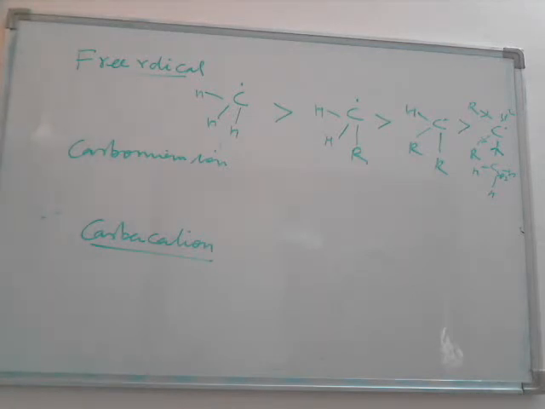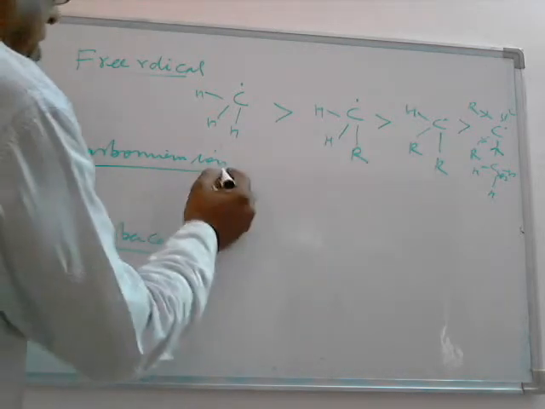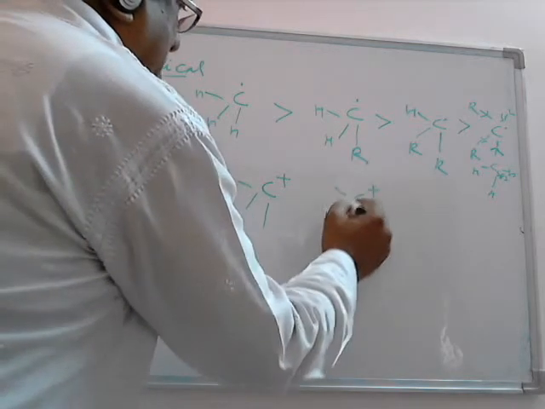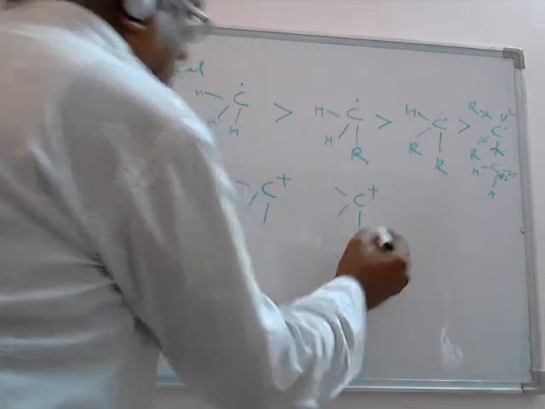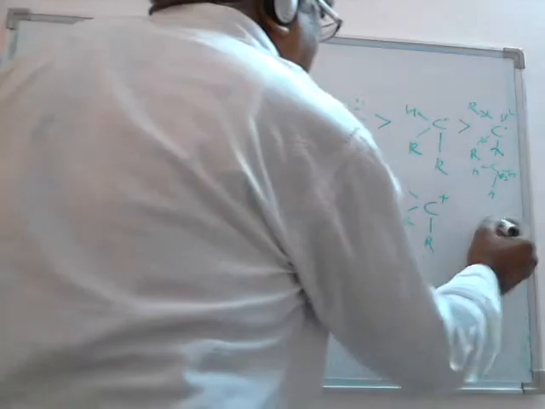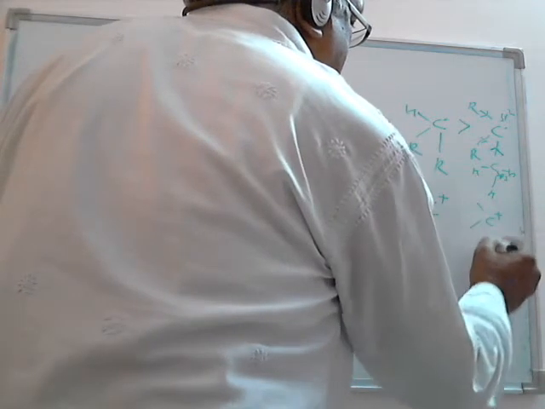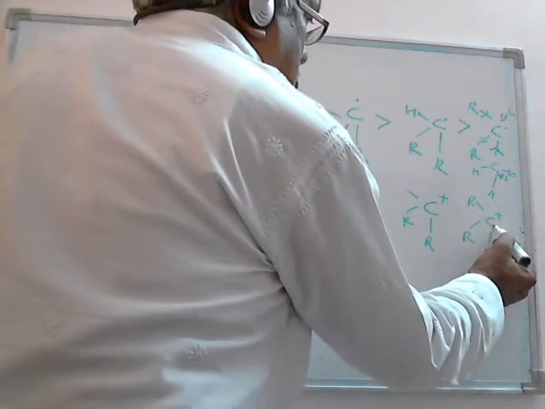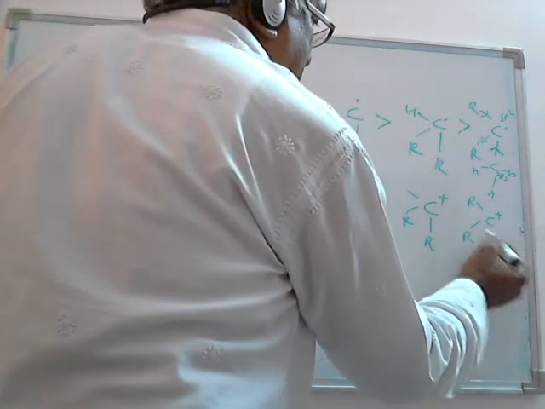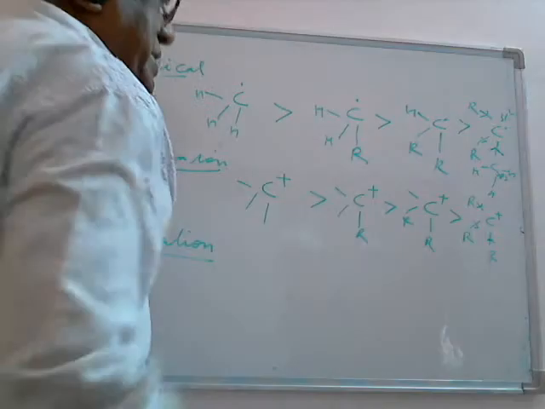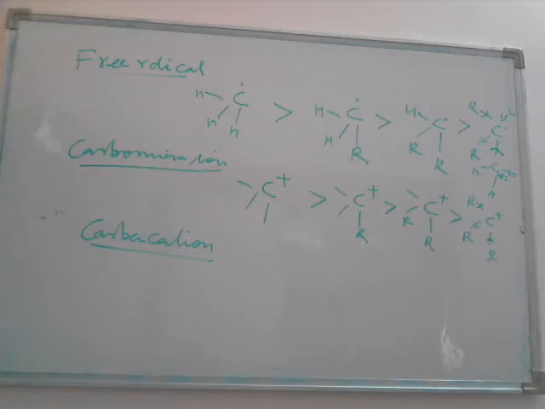Similarly, I come to the carbonium ion. In a carbonium ion, carbon carries the positive charge. Again, it is electron deficient. Again, we classify this into 4: one, the methyl carbonium ion, then the primary carbonium ion, then the secondary carbonium ion, and then the tertiary carbonium ion. Because it is electron deficient, it is again sp2 hybridized versus sp3 hybridized. Again the shifting of electrons will take place. It will become more stable than this. So tertiary carbonium ion is more stable than secondary, is more stable than primary, more stable than methyl.